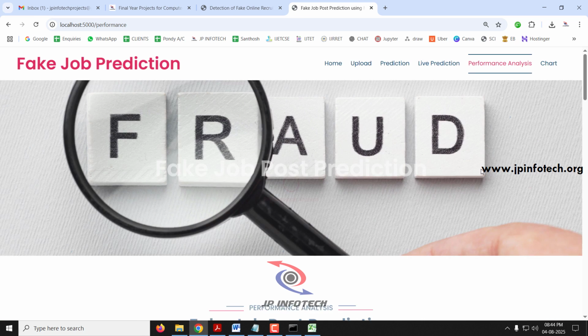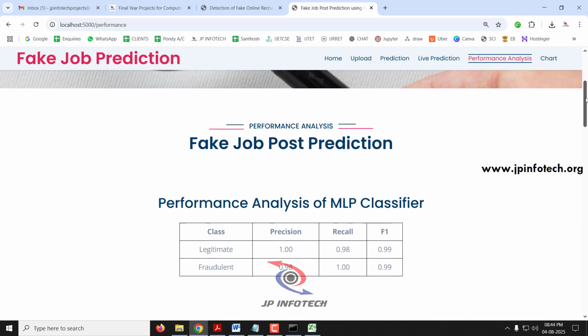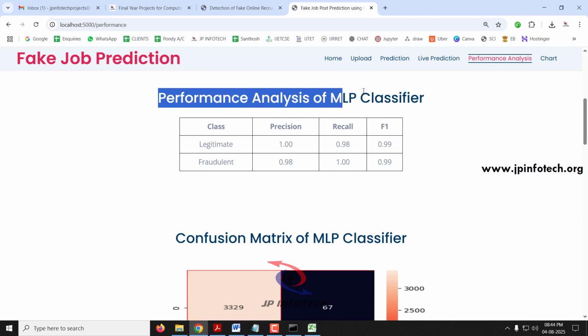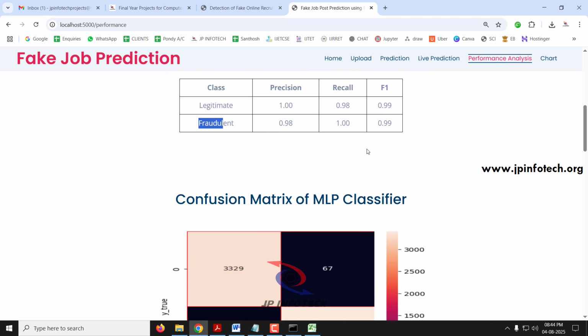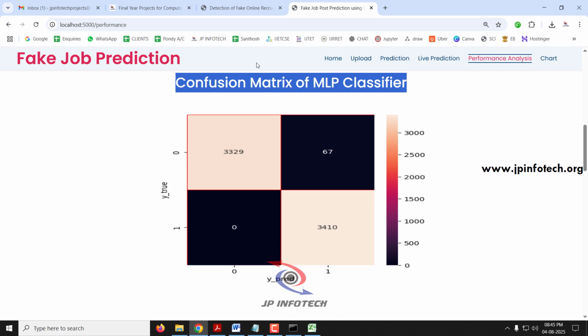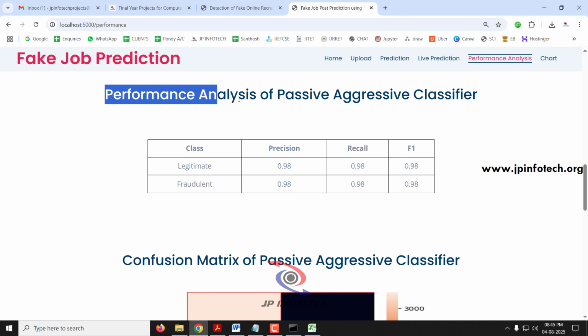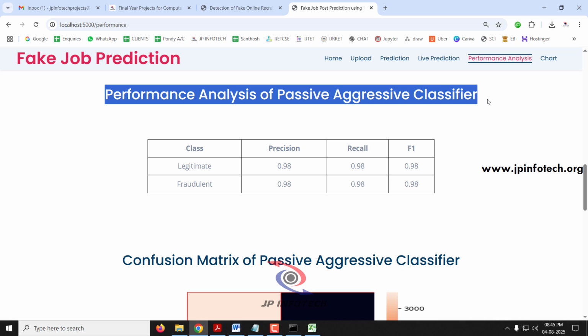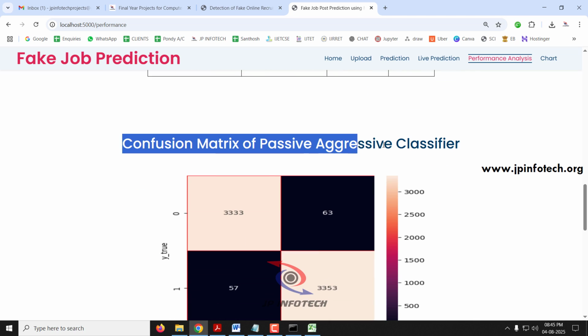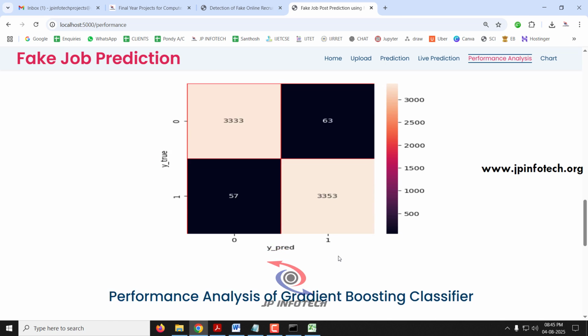In the performance analysis part, we'll be seeing the performance analysis of the MLP classifier, passive aggressive classifier and boosting classifier. First is the performance analysis of the MLP classifier with the precision, recall and F1 values for the two classes, legitimate and fraudulent. Next comes the confusion matrix of the MLP classifier, which has the true and predicted labels. Next is the performance analysis of the passive aggressive classifier with the values of precision, recall and F1 for the two classes, legitimate and fraudulent. Next, the confusion matrix of the passive aggressive classifier with the true and predicted labels.